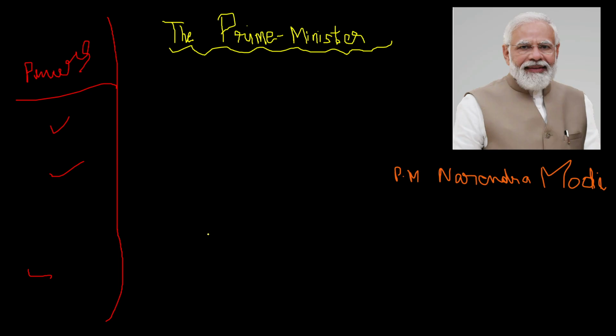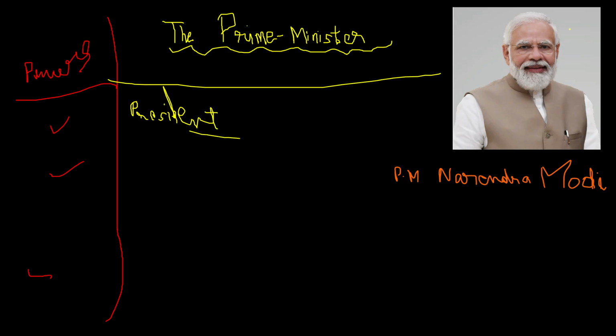Regarding the appointment, the Prime Minister is directly appointed by the President of India. Okay, the President of India appoints the Prime Minister. Just a general question: our current Prime Minister is Narendra Modi. Here I have shown the picture. Don't get confused. Appointment is done by the President.